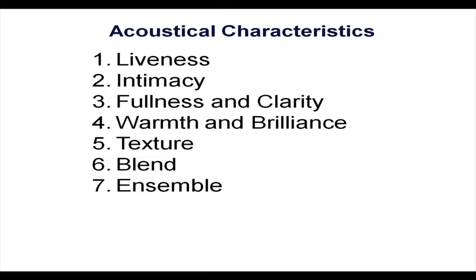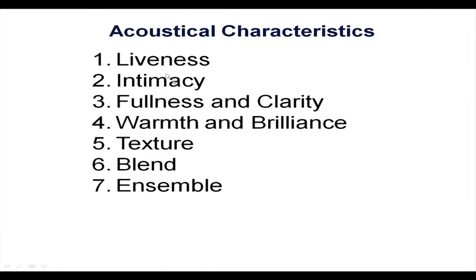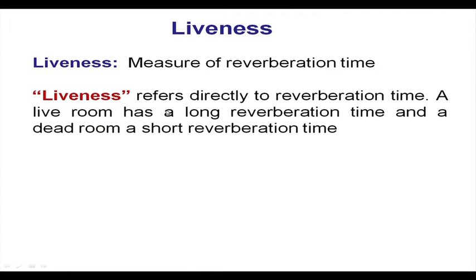Then there are some acoustic parameters for any acoustic room, some measurement parameters. One is called liveness, intimacy, fullness and clarity, warmth or brilliance, texture, blend, ensemble. So, these are the 7 acoustic parameters which we have to know, which define the quality of the acoustic treatment of the room. So, what is liveness?